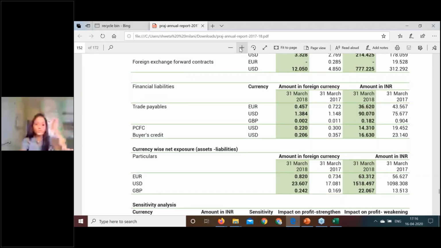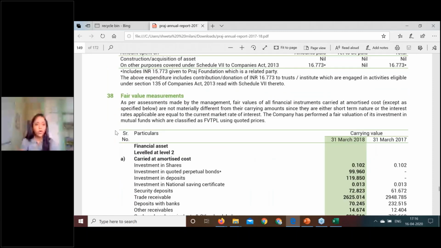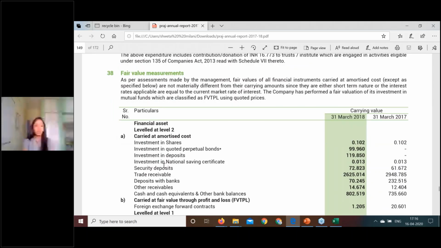Now over here, you can see that there is a note on fair value measurement. Wherever fair value measurement is required as per the standard, they have classified it in accordance with Ind AS 113. You can see over here financial assets leveled at level 2. So each and every fair valuation you have to level. You cannot skip a particular leveling of assets.